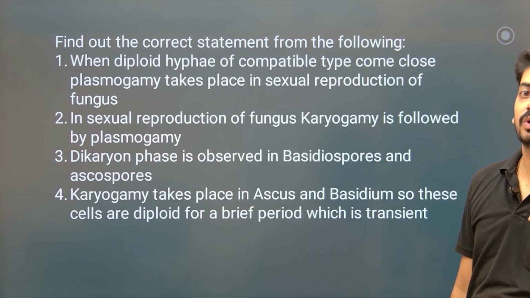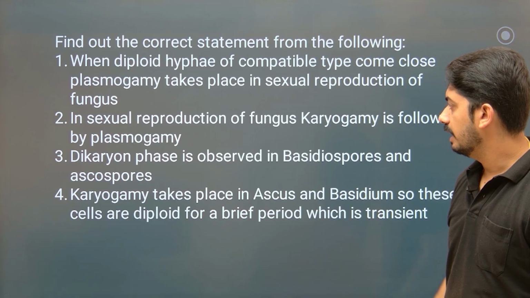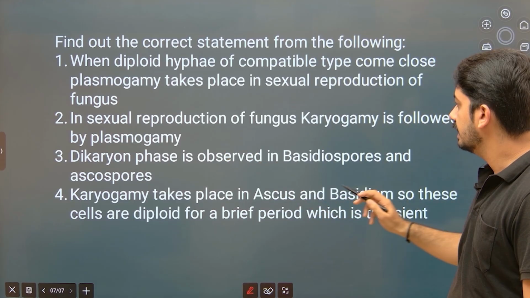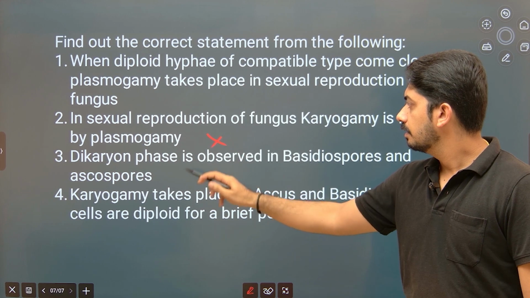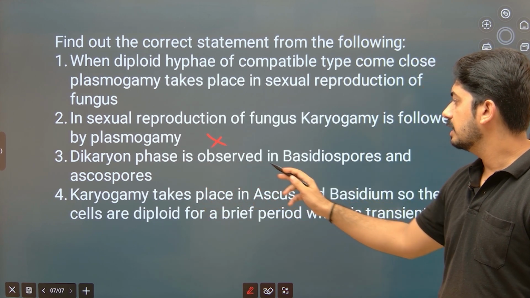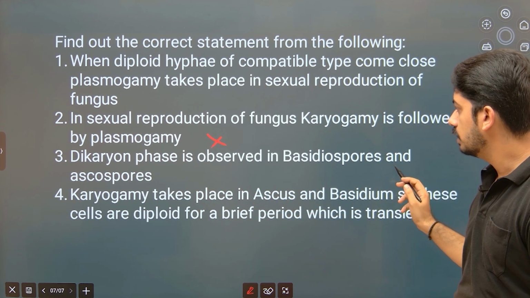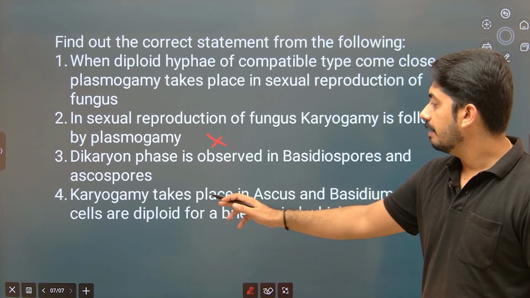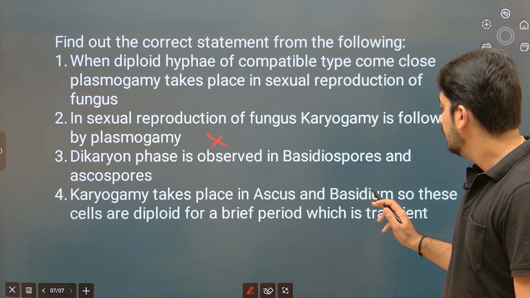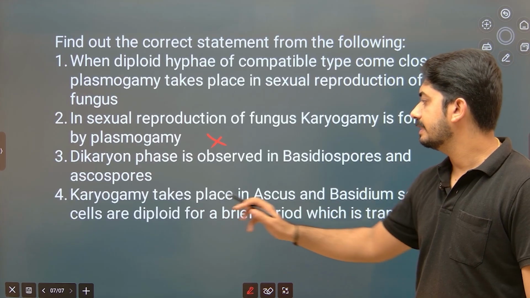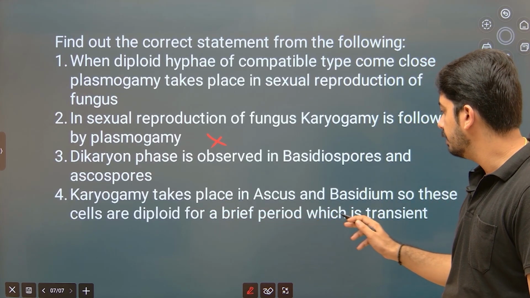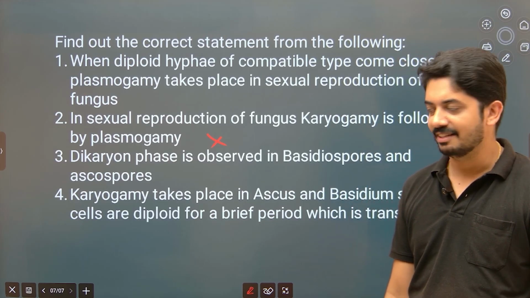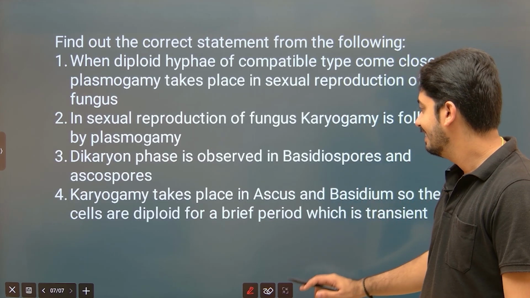Incorrect, because plasmogamy is followed by karyogamy. So this one is the incorrect statement. What is the next statement? Dikaryon phase is observed in basidiospores and ascospores. This is correct. Karyogamy takes place in the ascus and basidium, so these cells are diploid for a brief period, which is transient. See how beautifully questions are framed, right? Next.